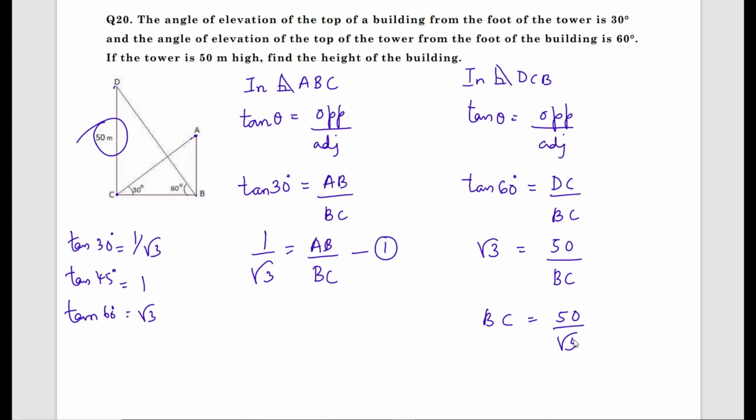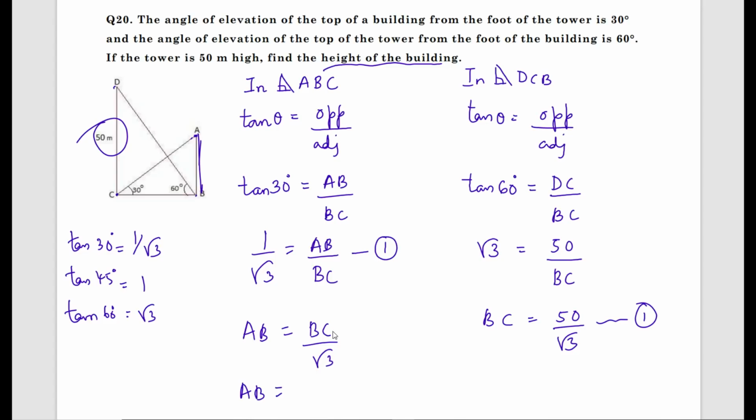Just cross multiply. Now what we got? We got BC value as 50 root 3. What we need to find out from the figure? We need to find out the height of the building AB. Now AB is what? Just cross multiply BC by root 3.